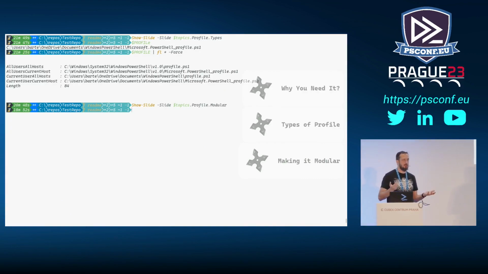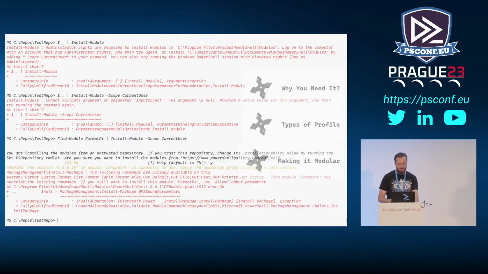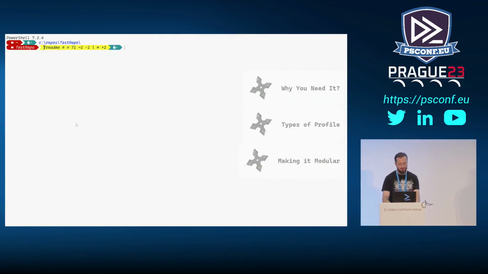And I mentioned that this sharing between PowerShell 5 and 7 can be tricky, and I indeed have this here. I have PowerShell 7. I installed a completely different approach to having the PowerLine. I think it's on my prompt. But what I like about this one here, I just decided, okay, I want to have something fun.